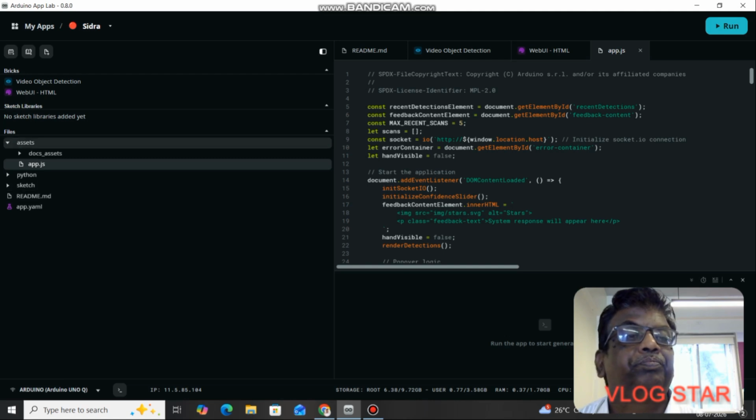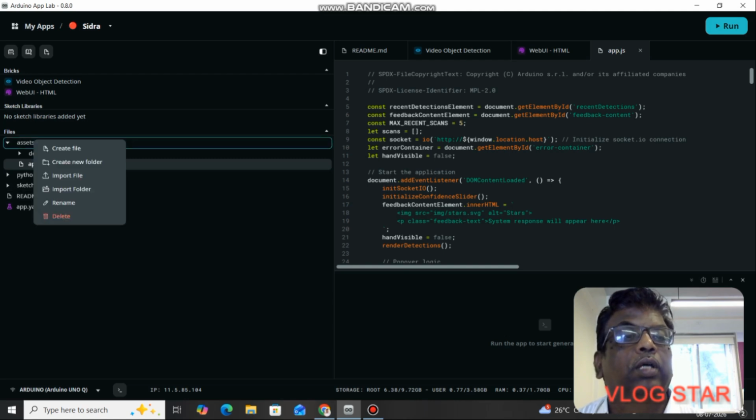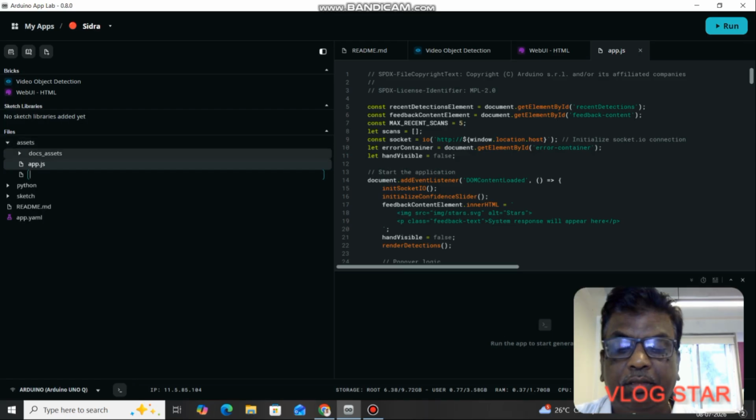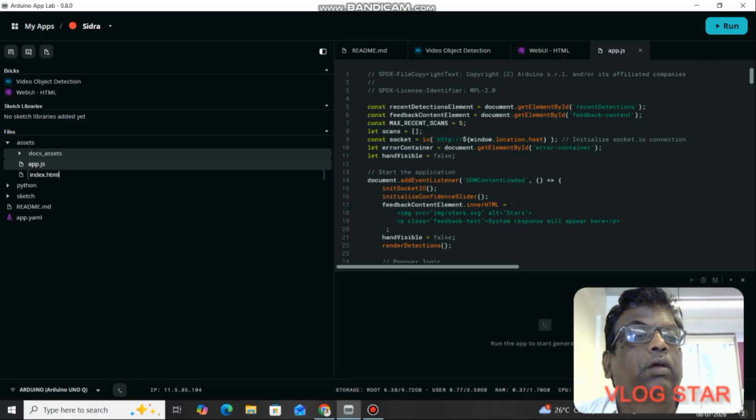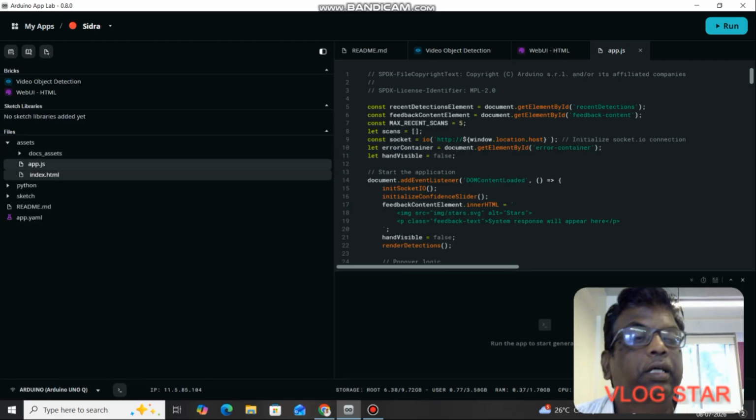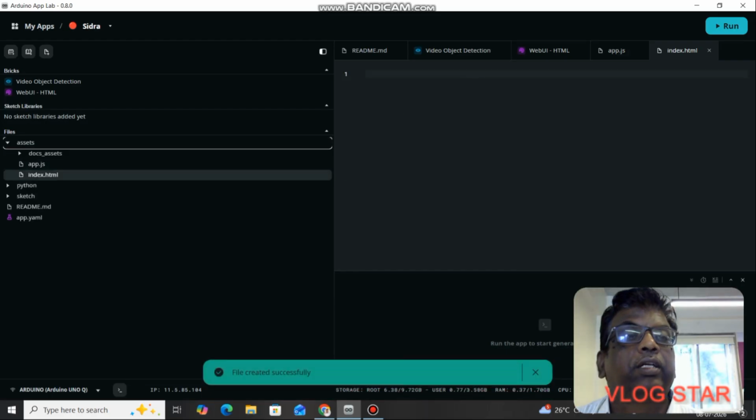Next you have to go to assets, create one more file, index.html, enter. Index.html is ready.